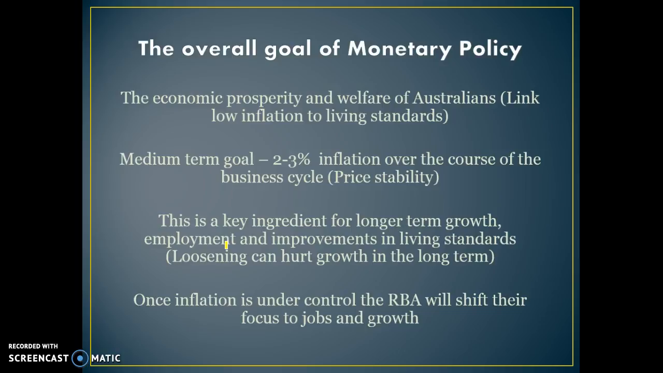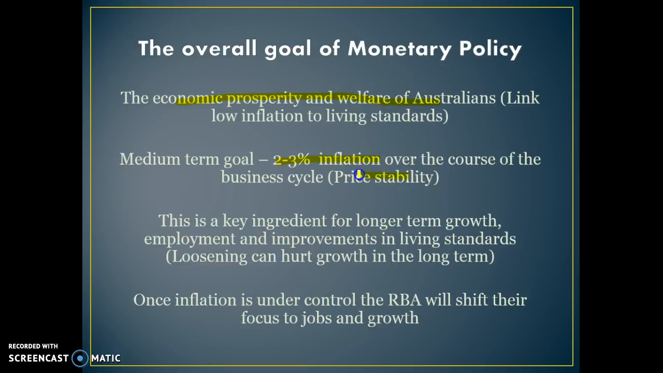So first of all, the overall goal of monetary policy is the economic prosperity and welfare of Australians. Everything they try and do, whether they're loosening or tightening monetary policy, their main goal is to improve our living standards and our welfare going forward, whether that be in the short term or the long term. It may require some short term sacrifice for long term gain, but the overall goal is to improve our economic prosperity and welfare. For the medium term goal, 2 to 3% inflation over the course of the business cycle.